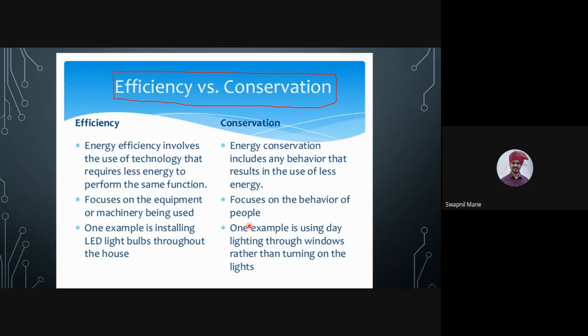Okay, so you see, you go to the washroom and you use an LED bulb, but you come out of the washroom without switching off the lights. That is your behavior. So conservation is when you have used your washroom, you have to switch off the light. That comes from behavior. Okay, you understood the example now. One example is installing LED light bulbs throughout the house, and one example is using natural light through the windows rather than turning on the lights. So while designing a building, civil people will appreciate this, we talk about an energy efficient building.